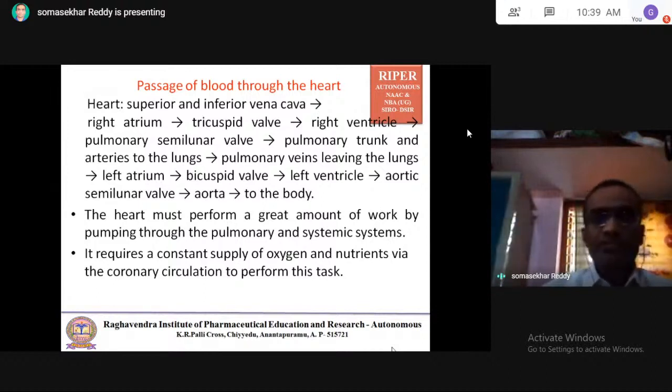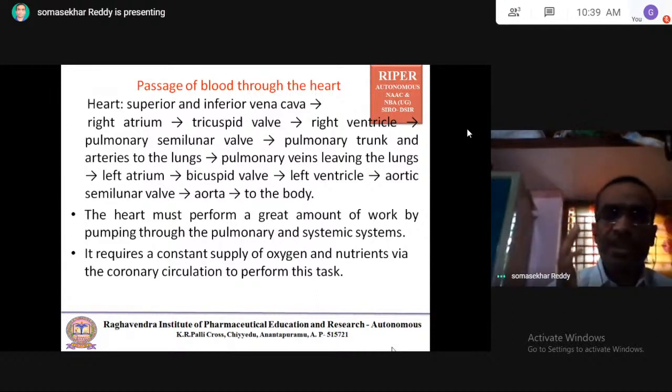So the heart must perform a great amount of work by pumping through the pulmonary and systemic systems. Ultimately, the heart pumps blood to the lungs and also to the body parts, that is, the systemic system. To do this work, the heart also requires a continuous supply of oxygen and nutrients via the coronary circulation. The coronary circulation supplies the oxygen and nutrients to the heart to perform its function.